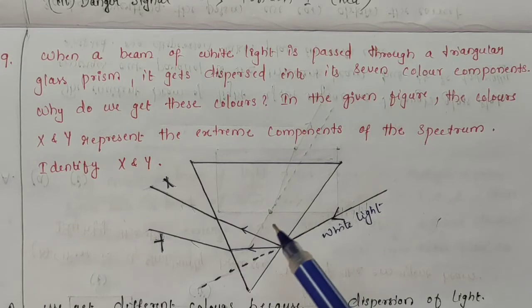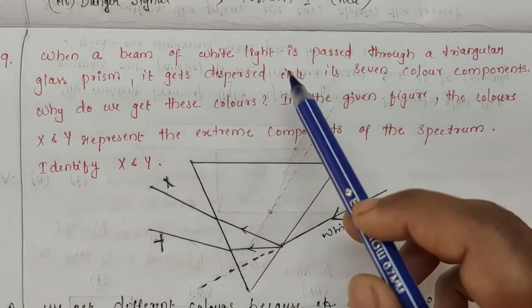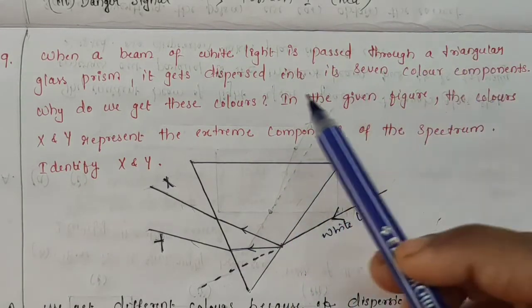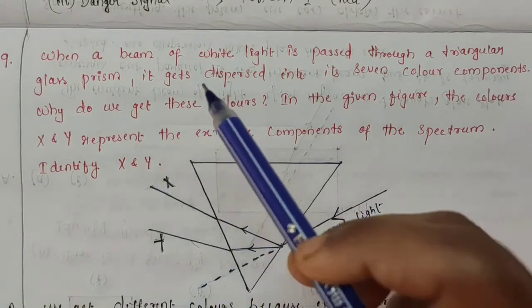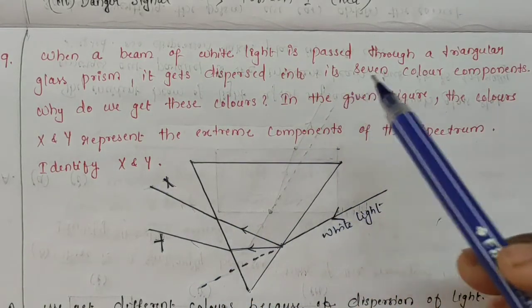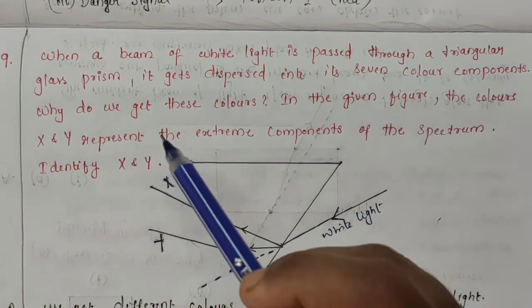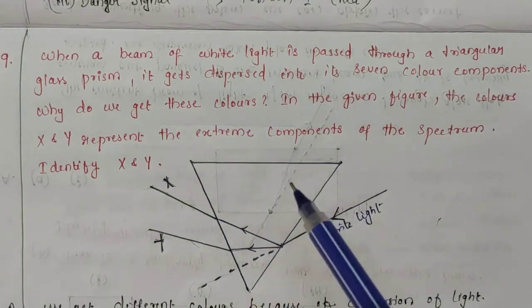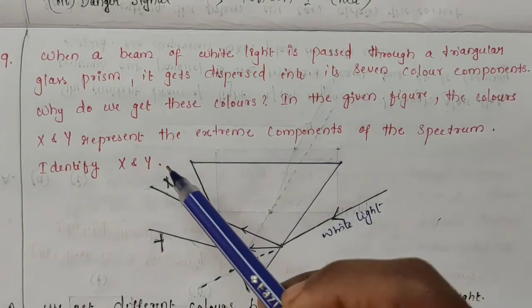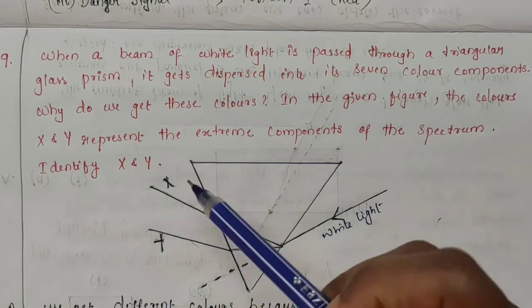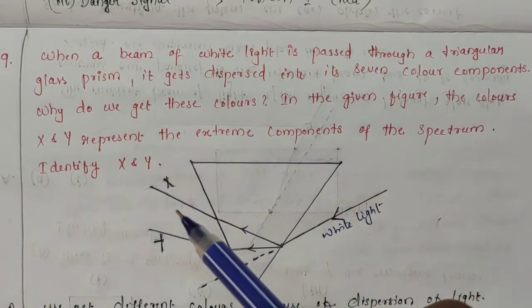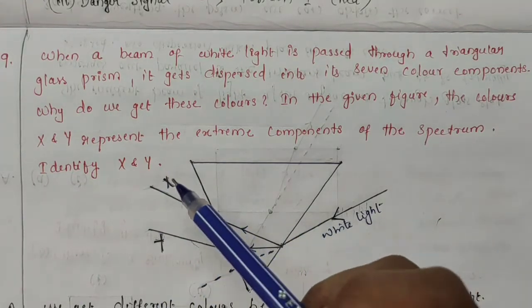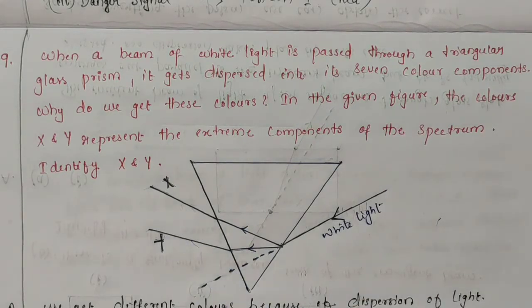Now, let us see the next question. When a beam of white light is passed through a triangular glass prism, it gets dispersed into 7 color components. Why do we get these colors? In the given figure, the colors X and Y represent the extreme components of the spectrum. Identify X and Y. See, we get different colors because of dispersion of light.